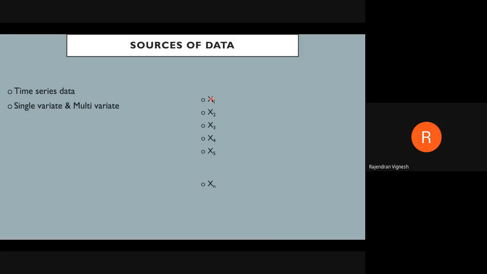It goes with single variate and multivariate. Single variate and multivariate means, suppose this x1 to xn is only about rainfall. So when I want to deal, just a minute.